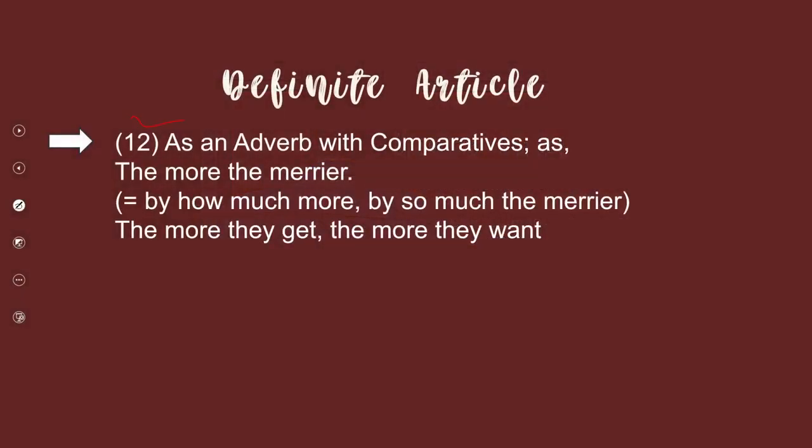Number 12 will be as an adverb with comparatives, as in the more the merrier. So with this one we are adding the definite article. By how much more? By so much the merrier. The more they get, the more they want. So when we are using these comparatives, we will be using the definite article.